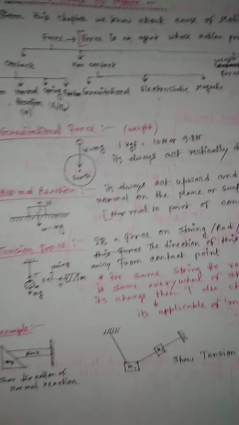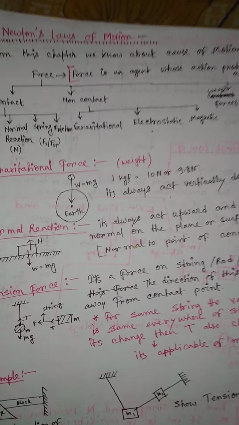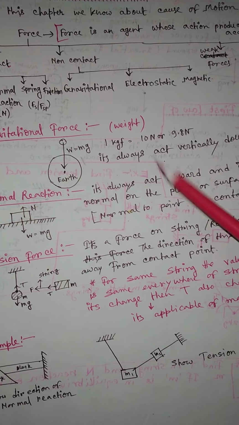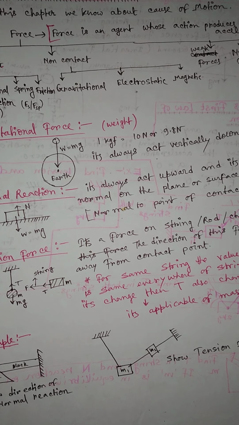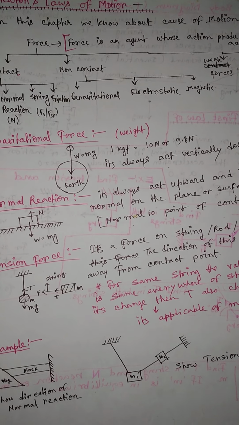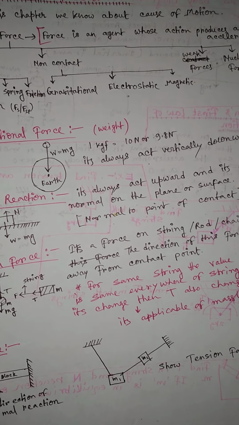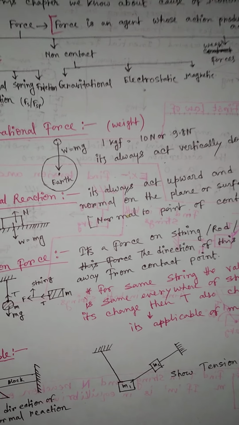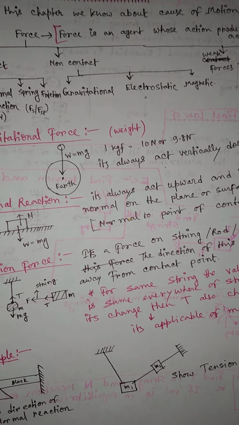So first I will give you some idea about gravitational force. Gravitational force means the weight of any body. That means the weight of any body is called the gravitational force of that body. So gravitational force means an attraction force between a body and the earth basically.